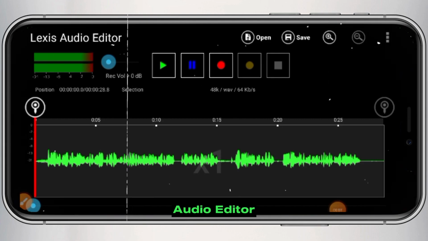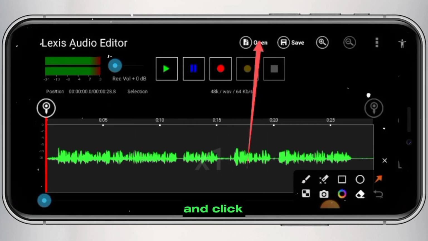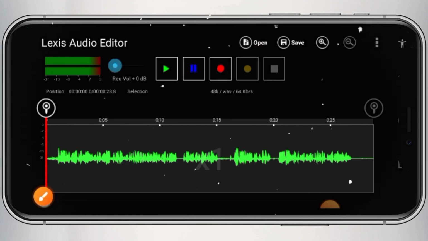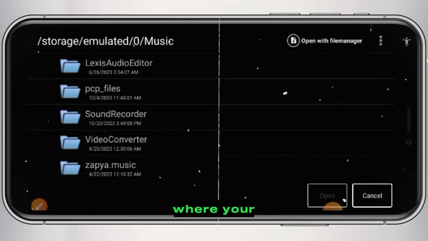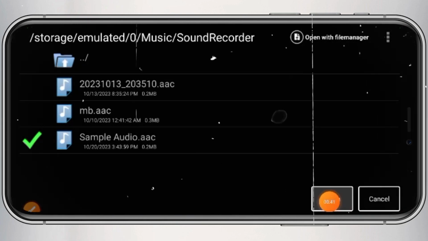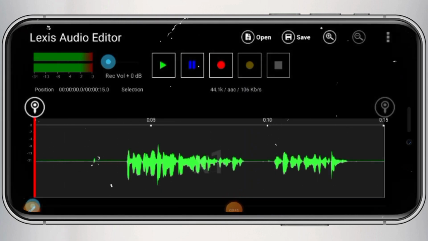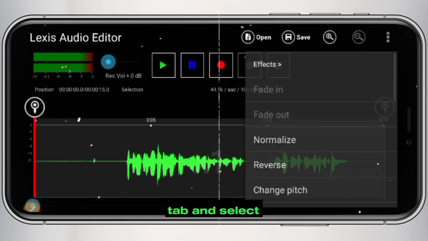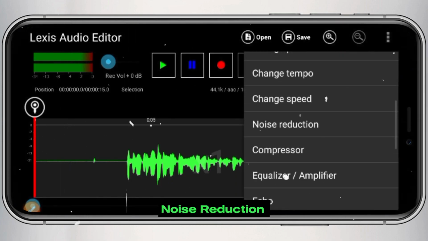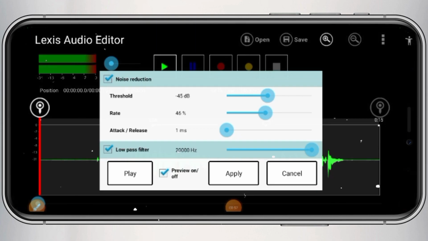Open the Lexis Audio Editor application, select this option and click on open. Now select the folder where your audio is recorded. Just go to effect types and select noise reduction. Apply these settings.